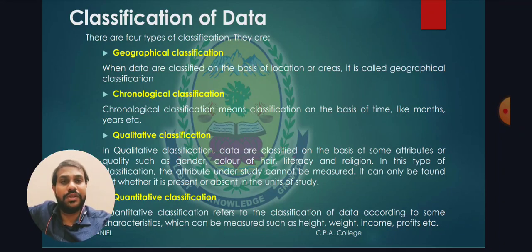For example, if we consider the people around Theni and the people around Madurai, and we separate the number of people based on geographical locations, it is called geographical data. Chronological data means if data is separated based on time, it is said to be chronological data. For example, the period 2001 to 2005, 2005 to 2010, like that.